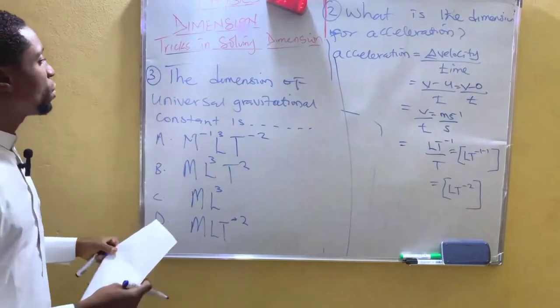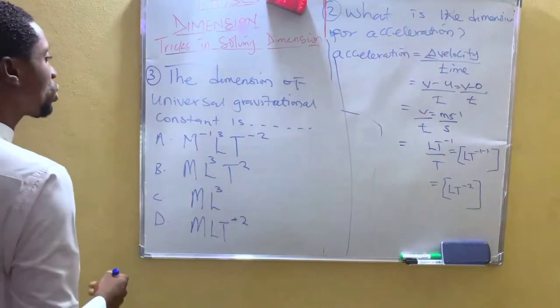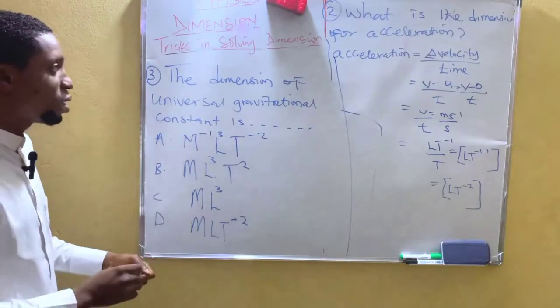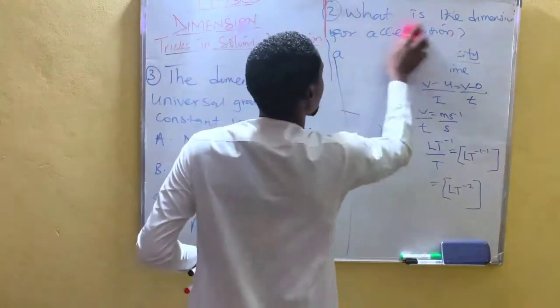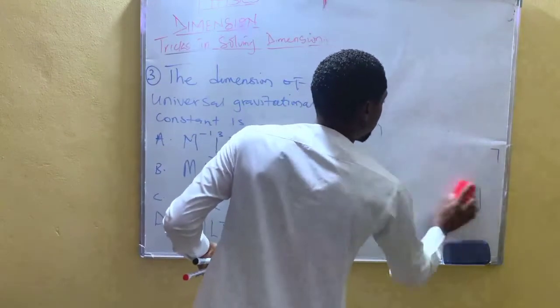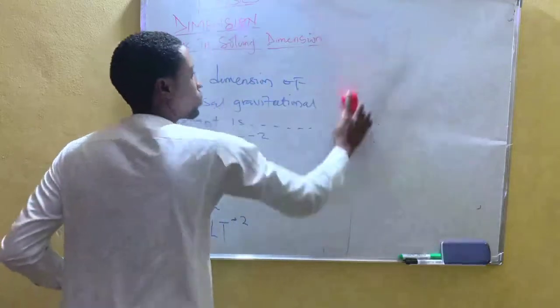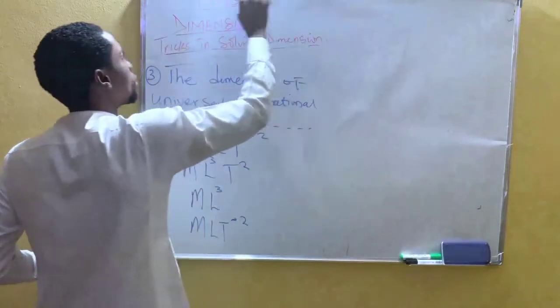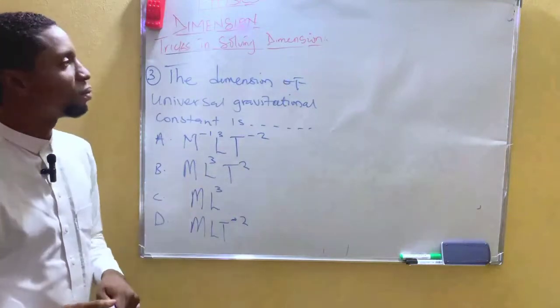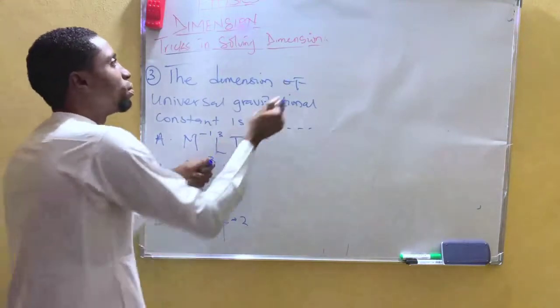The dimension of universal gravitational constant is this. So let's solve. If possible, you can pause the video and try the question.